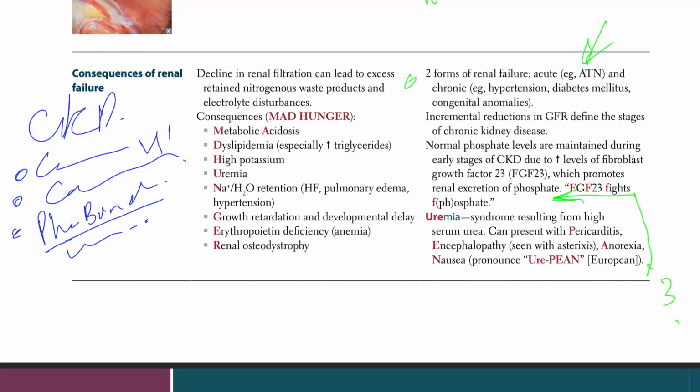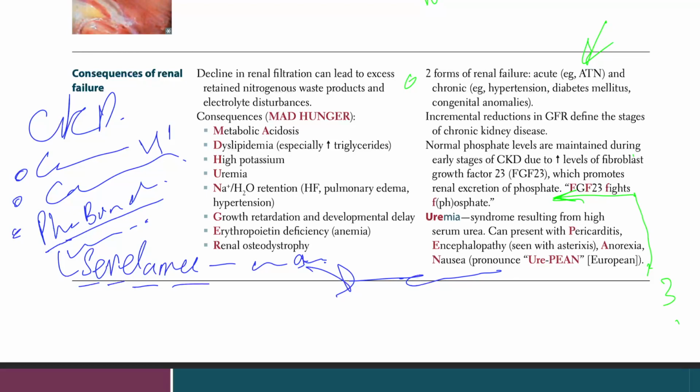Now in the phosphate binders, one of the drugs that we have is sevelamer. It is a non-absorbable anion exchange agent that binds the intestinal phosphate and doesn't let it absorb and lets it get excreted in the feces.